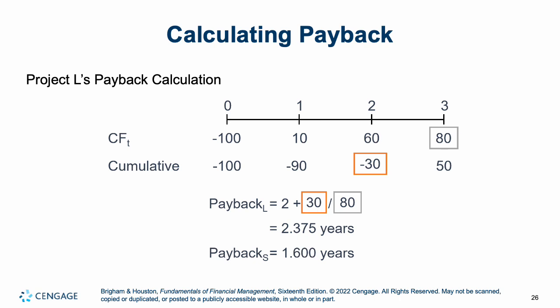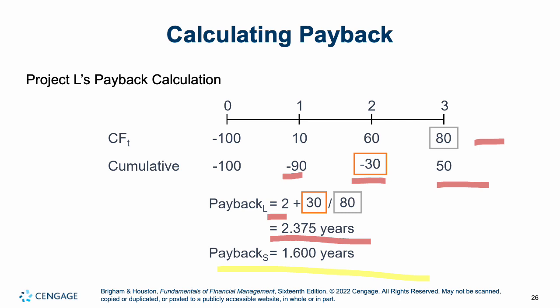So if we want to do it by hand, what would we do? In this case for Project L, it costs us $100 in year 0. Year 1 we get 10. Year 2 we get 60. So we're just looking at the cumulative here. So down 90 in year 1, down 30 in year 2. We have 80 coming in year 3. So now we go positive by year 3. So what would we do? The first 2 full years, and then 30 over 80, or how much of that 80 is required to break even? 2.375 years for L, and for Project S,